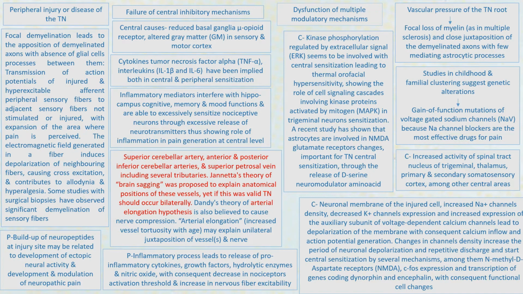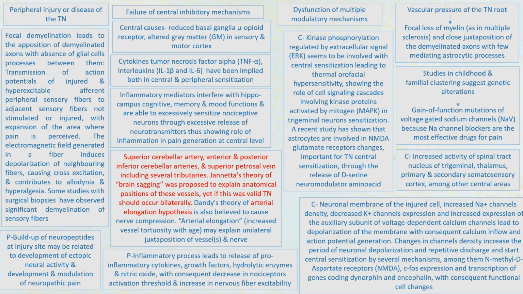But if this theory was to be believed, trigeminal neuralgia should occur bilaterally. However, only about 5% or less than 5% of the cases of trigeminal neuralgia are bilateral, which makes the theory not so reliable. Then there is Dandy's theory of arterial nerve compression, which postulates increased vessel tortuosity with age, which can result in pressure on the nerve, and it can also result in pain.